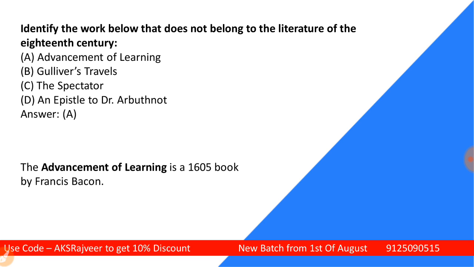Now see students, the first work is Advancement of Learning. Advancement of Learning is a work by Francis Bacon. And Francis Bacon belongs to the Jacobean period.